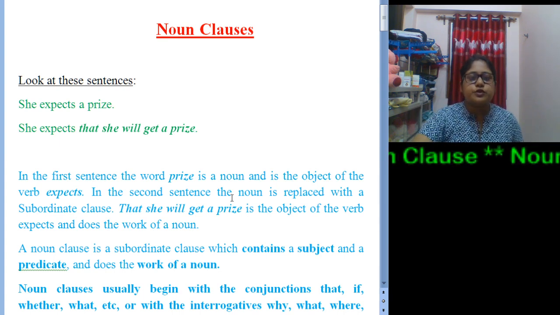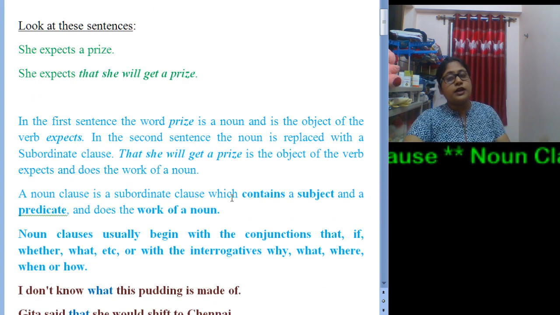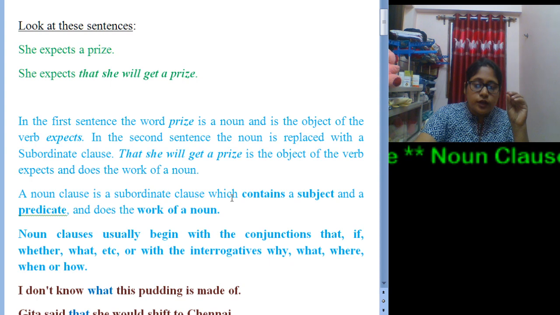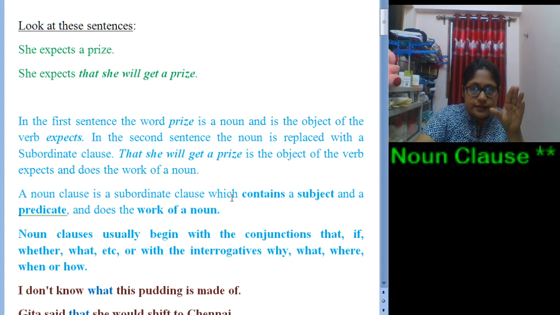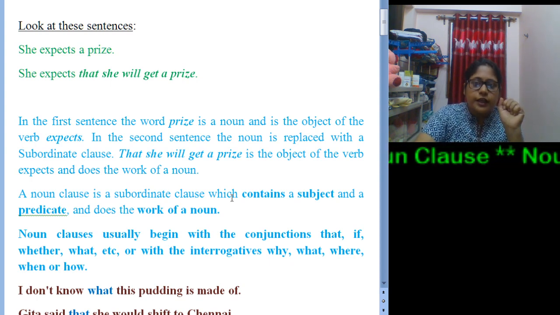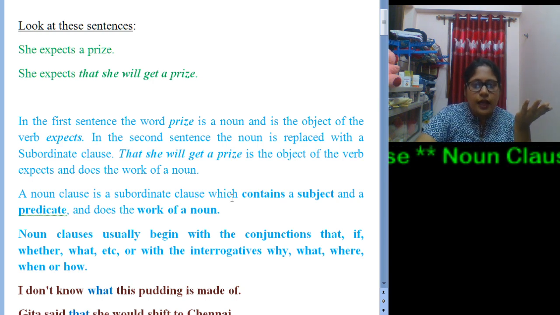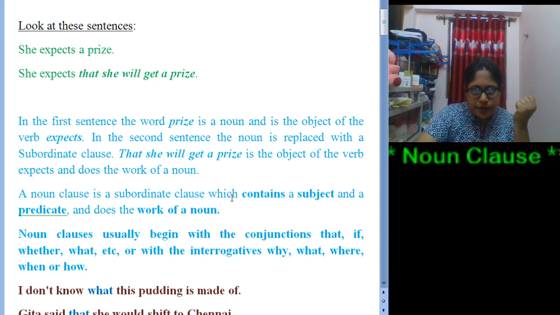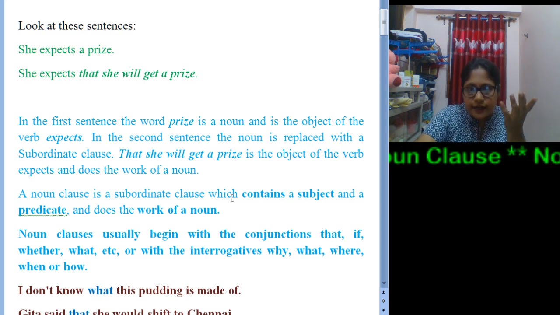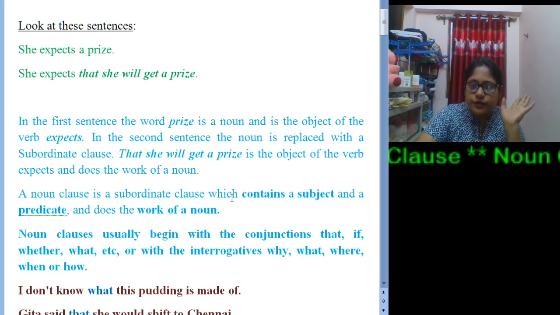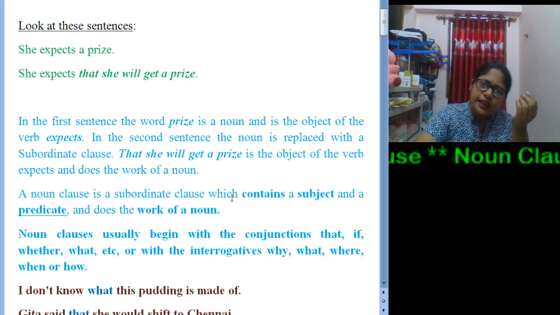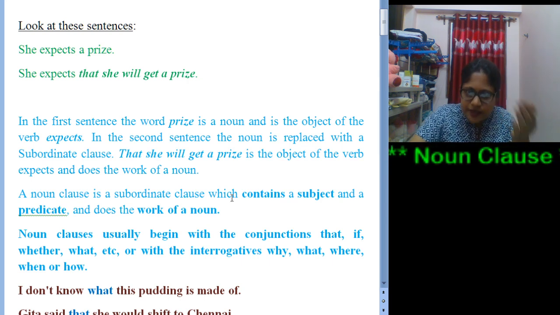Now you will come to know more about noun clauses if you focus on the sentence itself. A very easy way to identify a noun clause is to ask the sentence a question with any WH word, especially what.